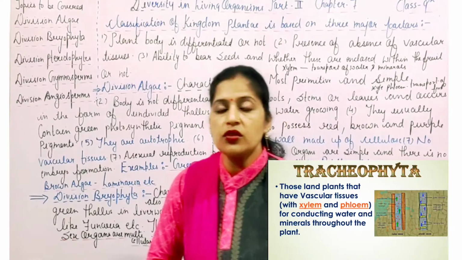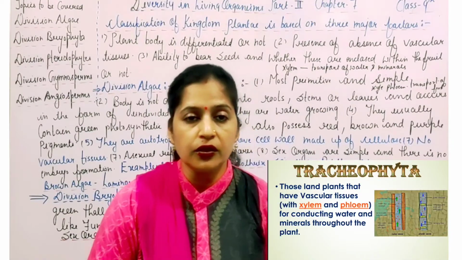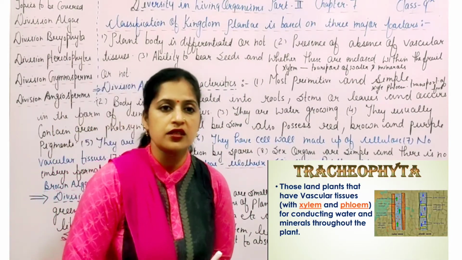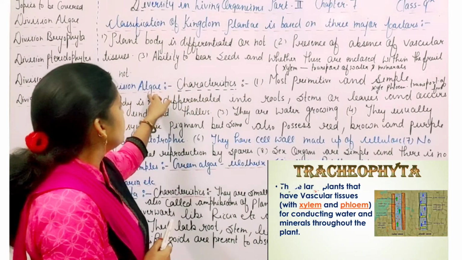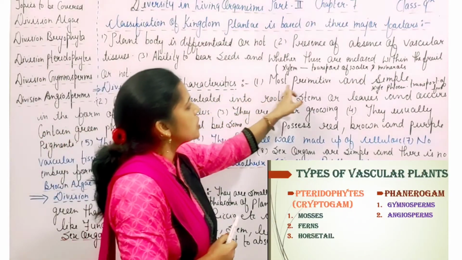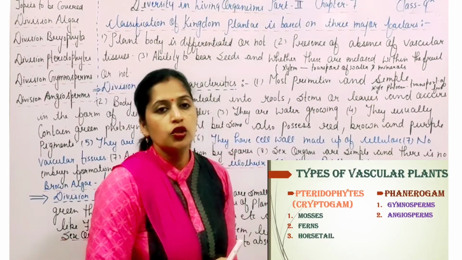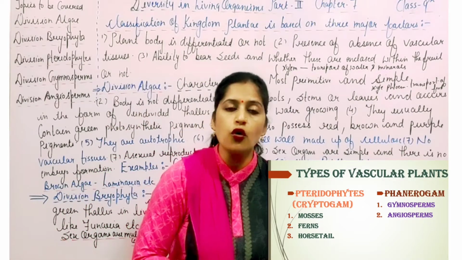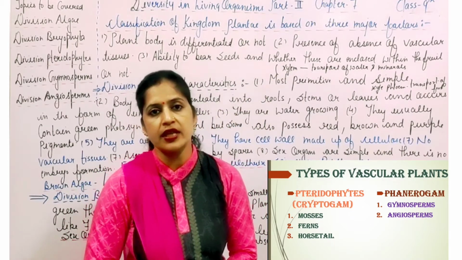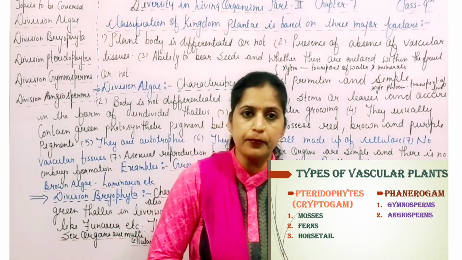So let us start with the division Algae, and you have to know about the various characteristics of the division Algae. First is the most primitive and simple. The division Algae is the most primitive, meaning quite an old division, and quite simple.